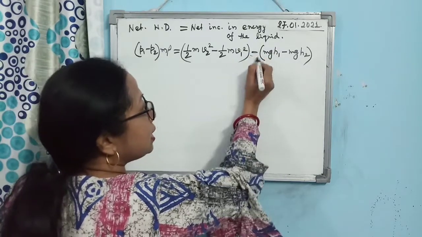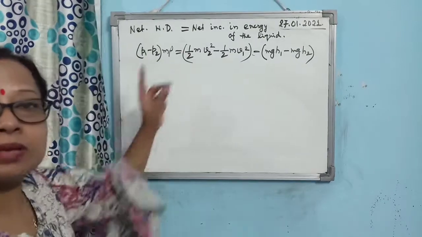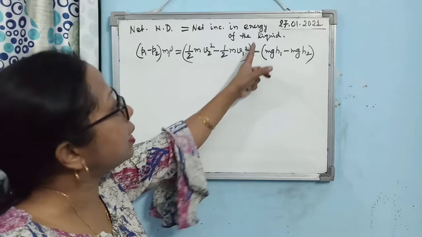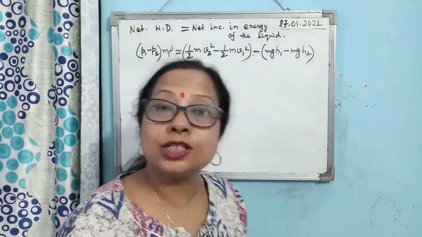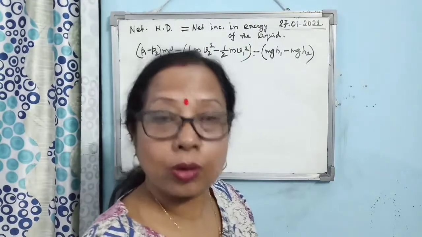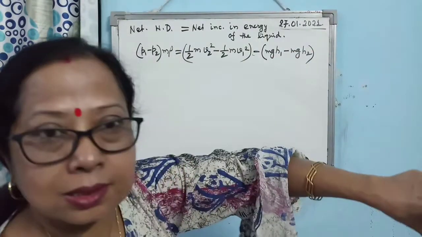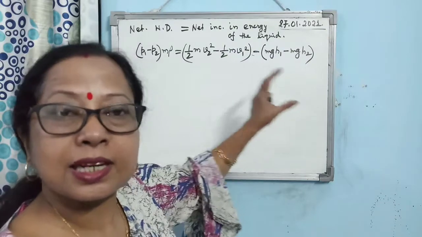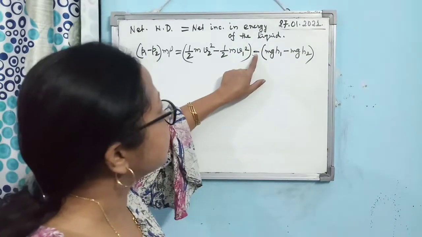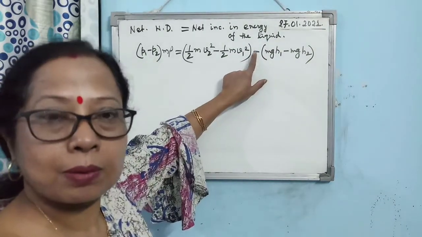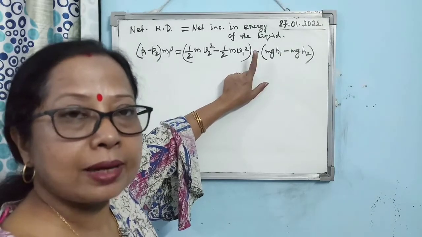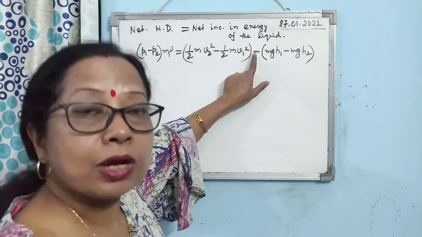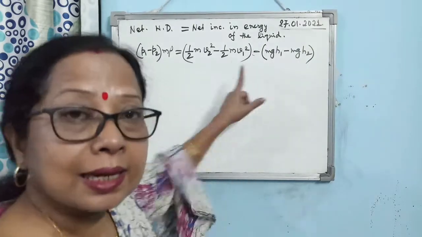This negative sign is very important because children make a mistake here. As it is written net increase, so the net term is there, they write plus. But remember, potential energy is decreasing here, because the tube was like this. I wrote the diagram, the tube was like this. What does it mean? Potential energy is decreasing. So as it is decreasing, that's why this negative sign is coming. Be careful. I am just reminding you that instead of plus, I have written minus here, because the potential energy is decreasing.